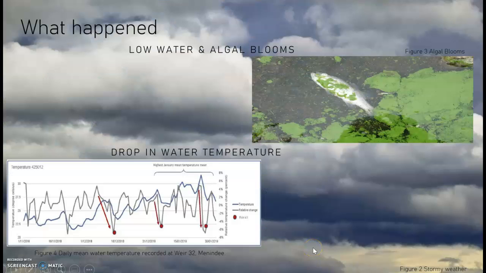December 2018 to January 2019 saw hundreds of thousands, if not millions of fish perish in the Lower Darling River in New South Wales on 3 separate occasions. A Commission report detailed the causes of the events were a combination of low to no water flows from drought, algal blooms and a sudden drop in temperature.